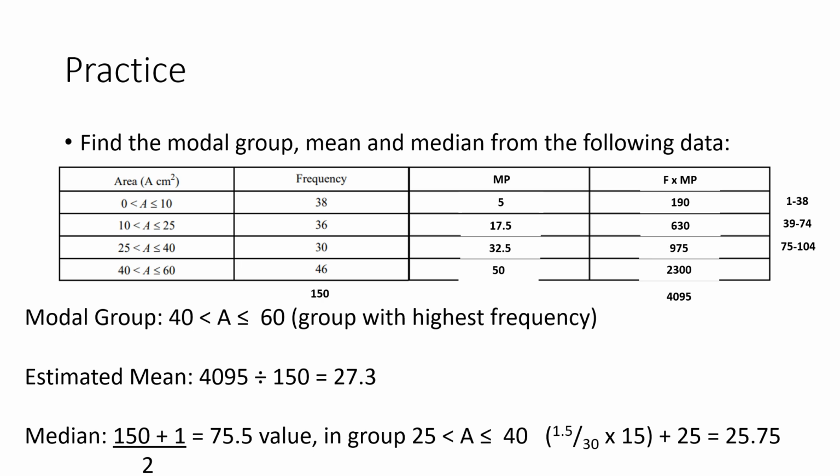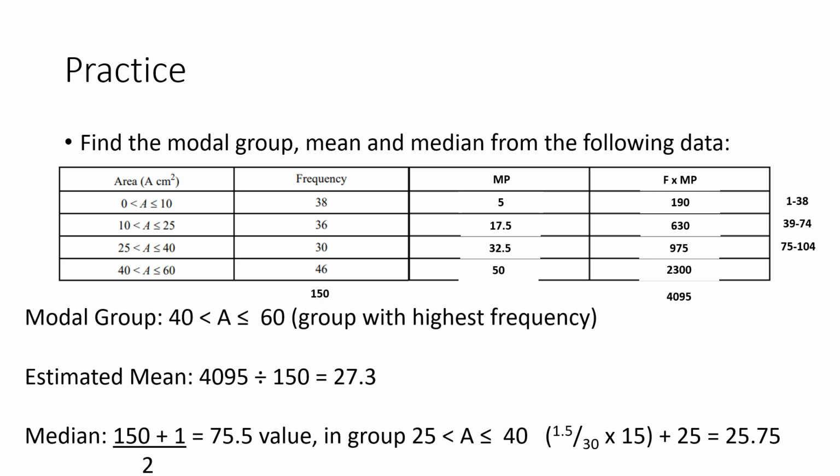Now to find the estimated mean. First we need to find out the midpoint for all these groups. So we've got 0 add 10 divided by 2 is 5. 10 add 25 divided by 2 is 17.5. 25 add 40 divided by 2 is 32.5. And 40 add 60 divided by 2 is 50.